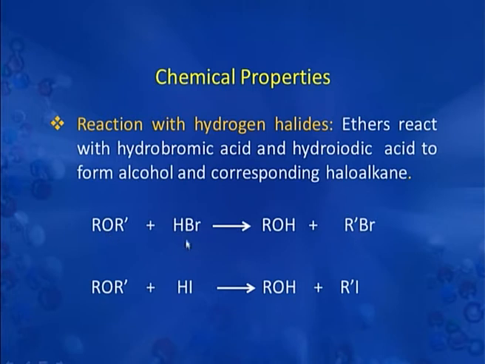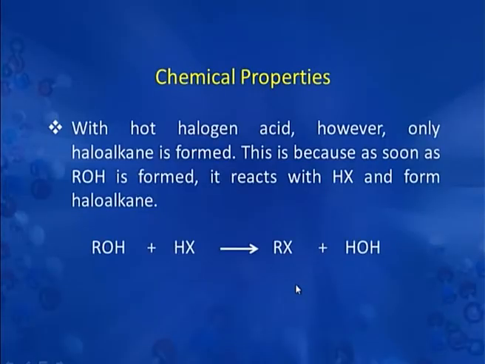Ethers react with hydrogen bromide to form alcohol and alkyl bromide, and react with hydrogen iodide to give alcohol and alkyl iodide. When ethers are treated with hot halogen acid, only haloalkanes are formed. What actually happens here is that first there is formation of alcohol and alkyl halide, and then the alcohol again reacts with another molecule of halogen acid and forms this alkyl halide.